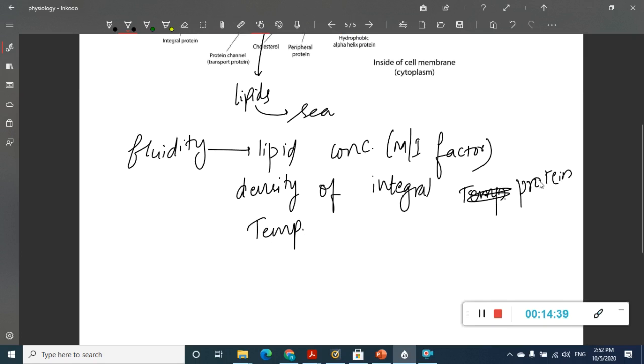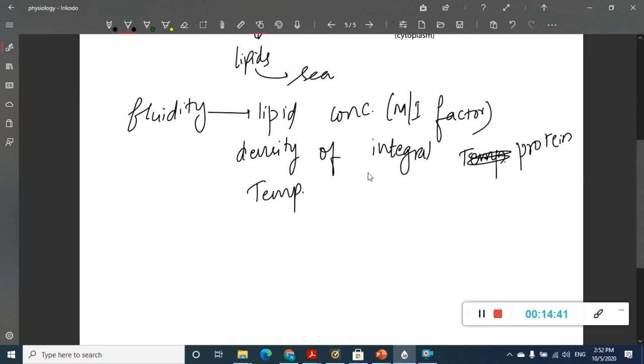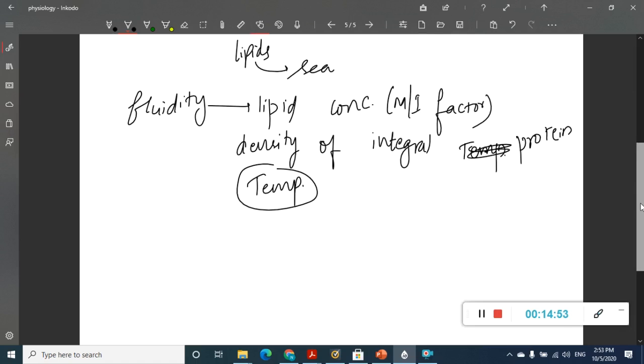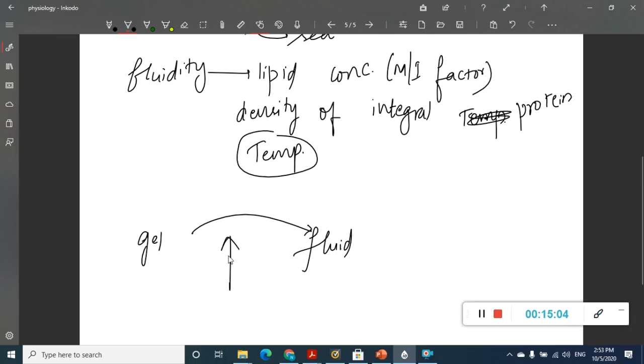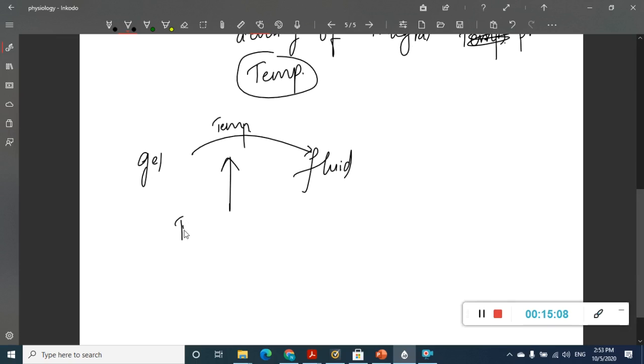Then, how is it dependent on temperature? This is important. At lower temperature the membrane is rigid, and at higher temperature the membrane becomes fluid-like. The temperature at which this transition from gel to fluid type occurs is called the transition temperature.